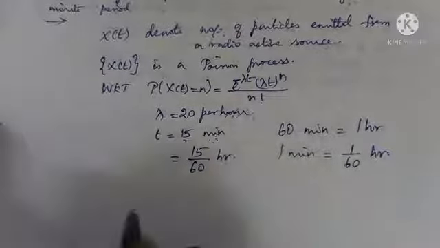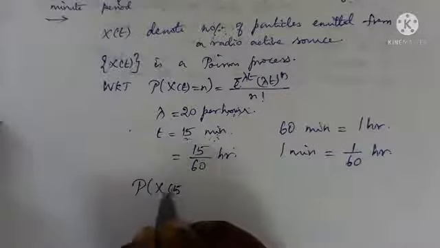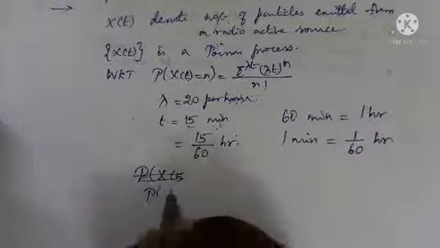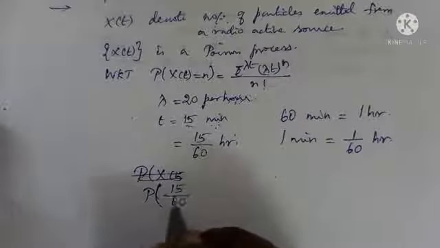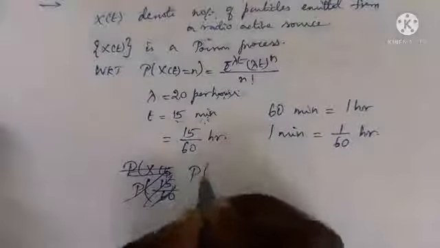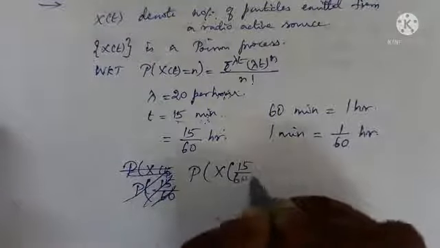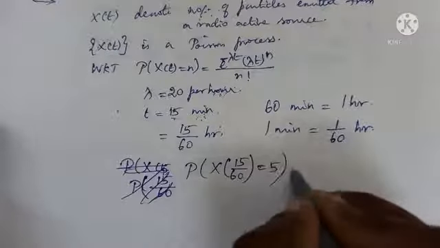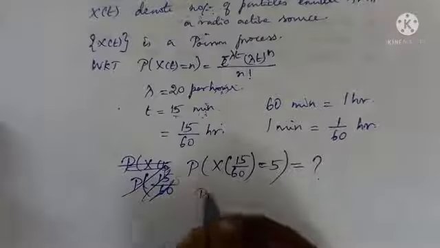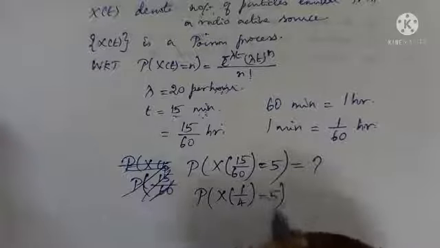Same unit. So what is the question asked? Exactly 5 particles are emitted in a 15-minute period, right? It is P of X of t, t is 15 by 60. What is 15 by 60? Exactly 5 particles. Okay. What is 15 by 60? I think 1 by 4. 1 by 4. Okay.